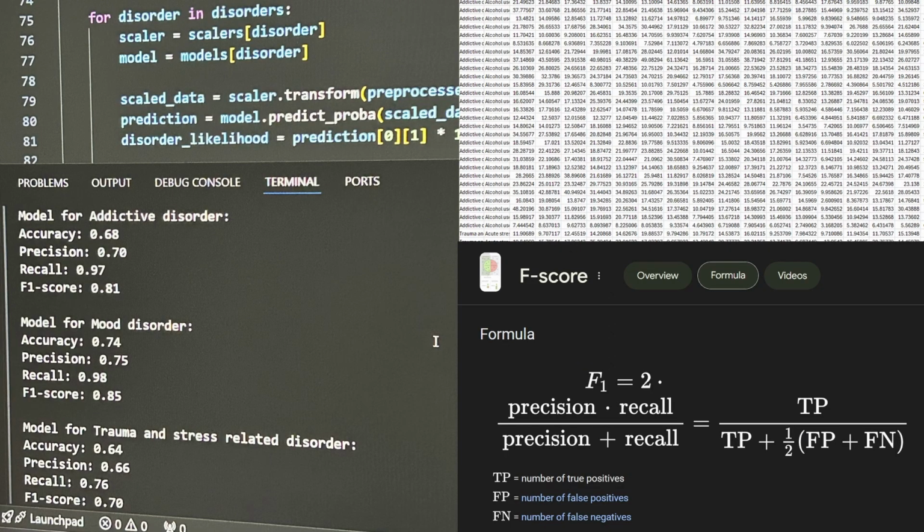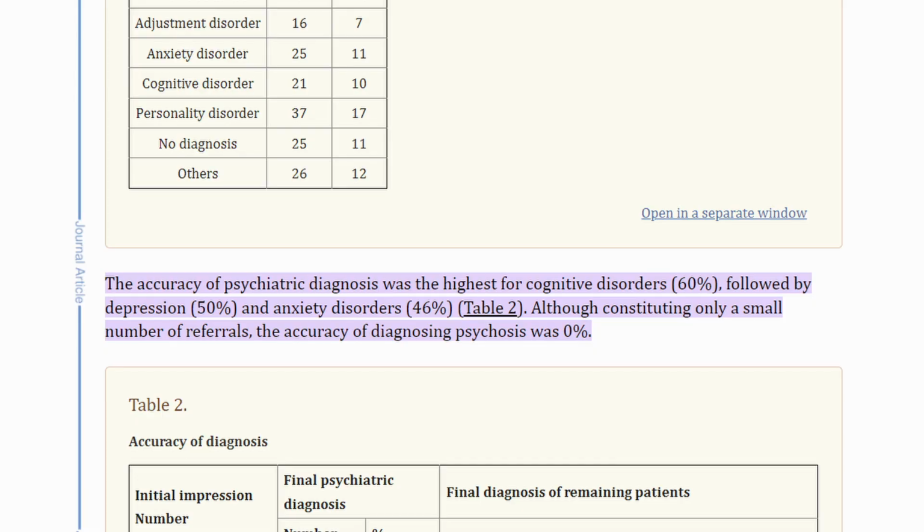In the month of June, we created a simple logistic regression algorithm that took in 1,300 psychiatric EEG brain scans, and it could diagnose rates of addiction, mood, and trauma-related disorders with rates above 70% compared to the current 35 to 55% traditional rate. And so I wanted to spend the month of July creating a deep learning model to see if we could make an even more accurate model.